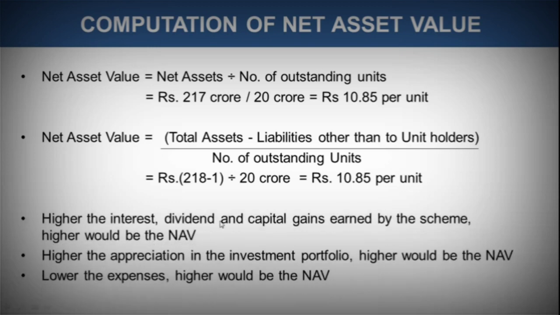You need to remember that higher the interest, dividend and capital gains earned by the scheme, higher would be the NAV. So when your investment amount has been invested in different portfolios of securities and returns have been earned, there has been interest income, dividend income, capital gains, higher would be all these profits and gains, higher would be the NAV. Of course, and that is how the mutual fund investors gain their value. Once the NAV increases, you are at a profit. And if you redeem your money by selling the units, that is the actual profit derived. So you are making profit out of the fluctuations in the NAV.